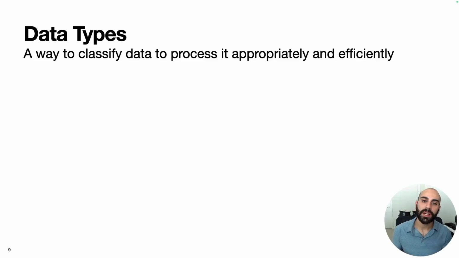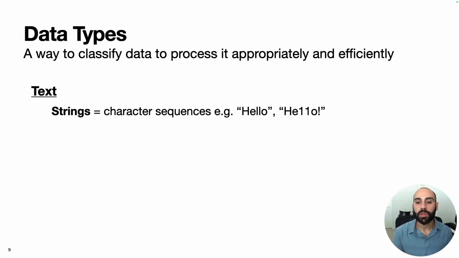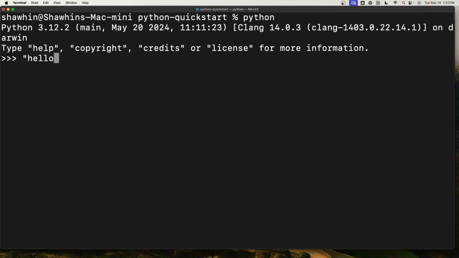The first thing I want to talk about are data types, which are simply a way to classify data so it can be processed appropriately and efficiently. One example of this are strings, which are character sequences, which we can use to represent arbitrary text. Here are some examples of strings: hello, and hello spelled with numbers and special characters. We can also go back to our terminal here and start typing strings. So hello is an example of a string. We can also write strings with single quotation marks. So this is another way to write strings.